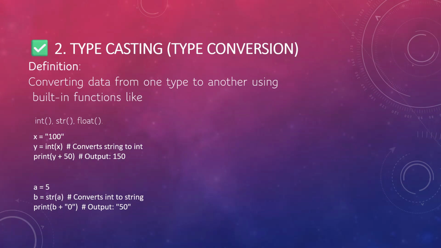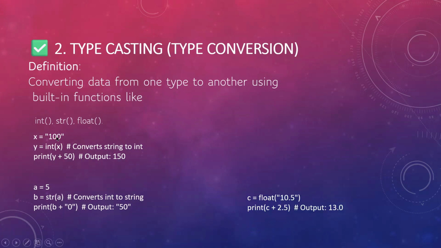And if you have a floating number, you want to convert that into an integer. Yes, you can convert that. So if you want to convert from integer to string, string to float, float to something else, yes, it is possible. In Python you can use typecasting here. Let's see. We have int, string, float.